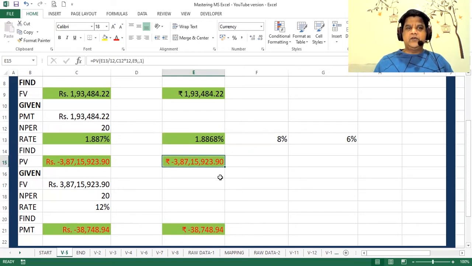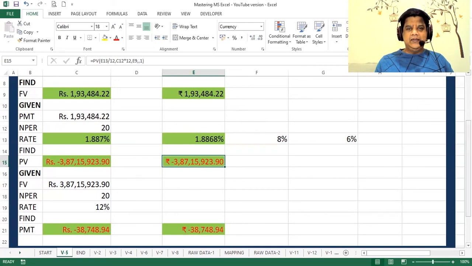If I deploy that corpus at 8% debt fund returns, and the inflation is assumed to be 6%, then I will start getting a monthly annuity for the first year of 1,93,484 rupees. This will grow by 6% in the second year. It will again grow by 6% in the third year, and it will continue for the next 20 years.